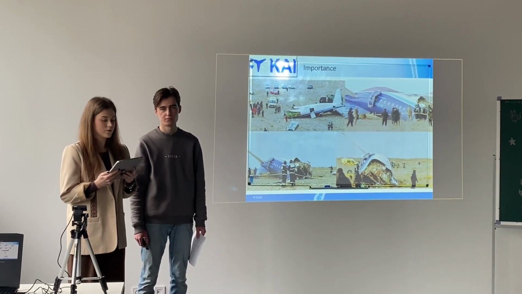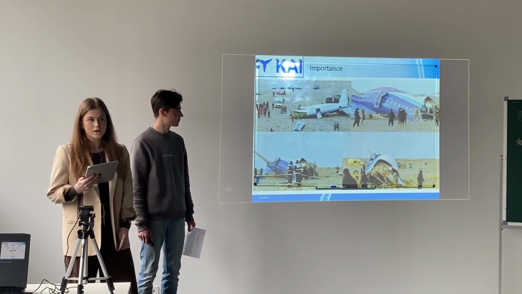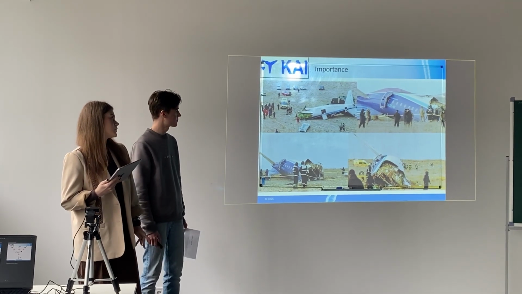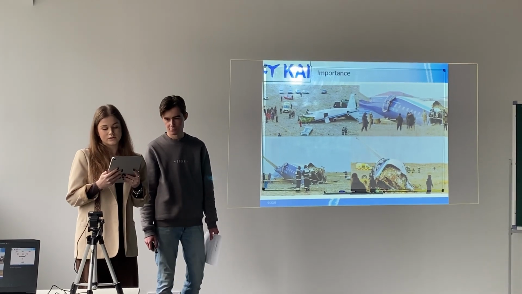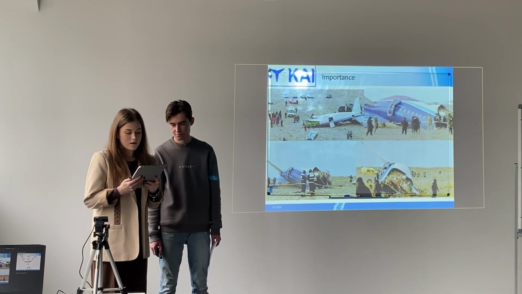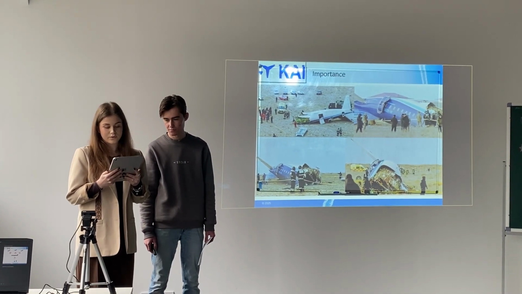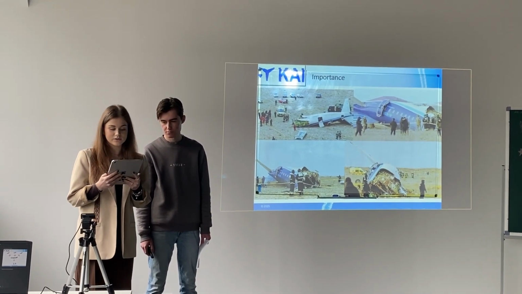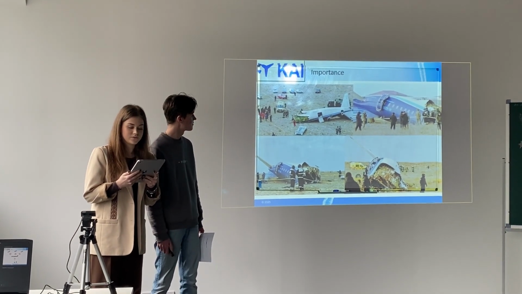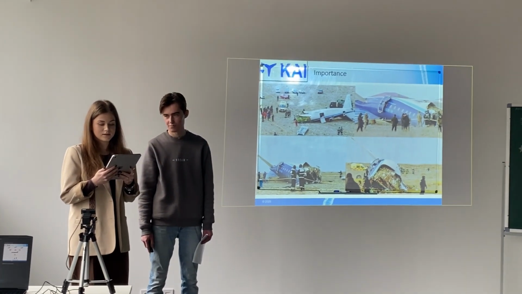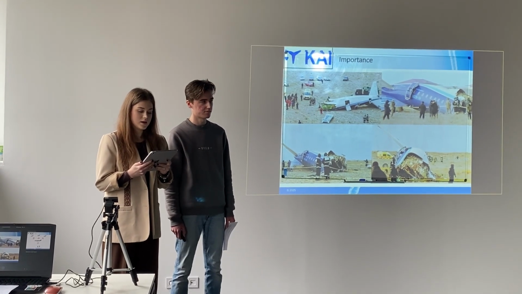And as you can see on these photos, is the catastrophe in Aktau, which was on 25 December 2024. Azerbaijan Airlines flight J28243 crashed near Aktau Airport in December 2024. The flight was affected by Russian military interference, including jamming and spoofing throughout most of its trajectory. The catastrophe resulted in the deaths of 38 people, with 29 others sustaining serious injuries.